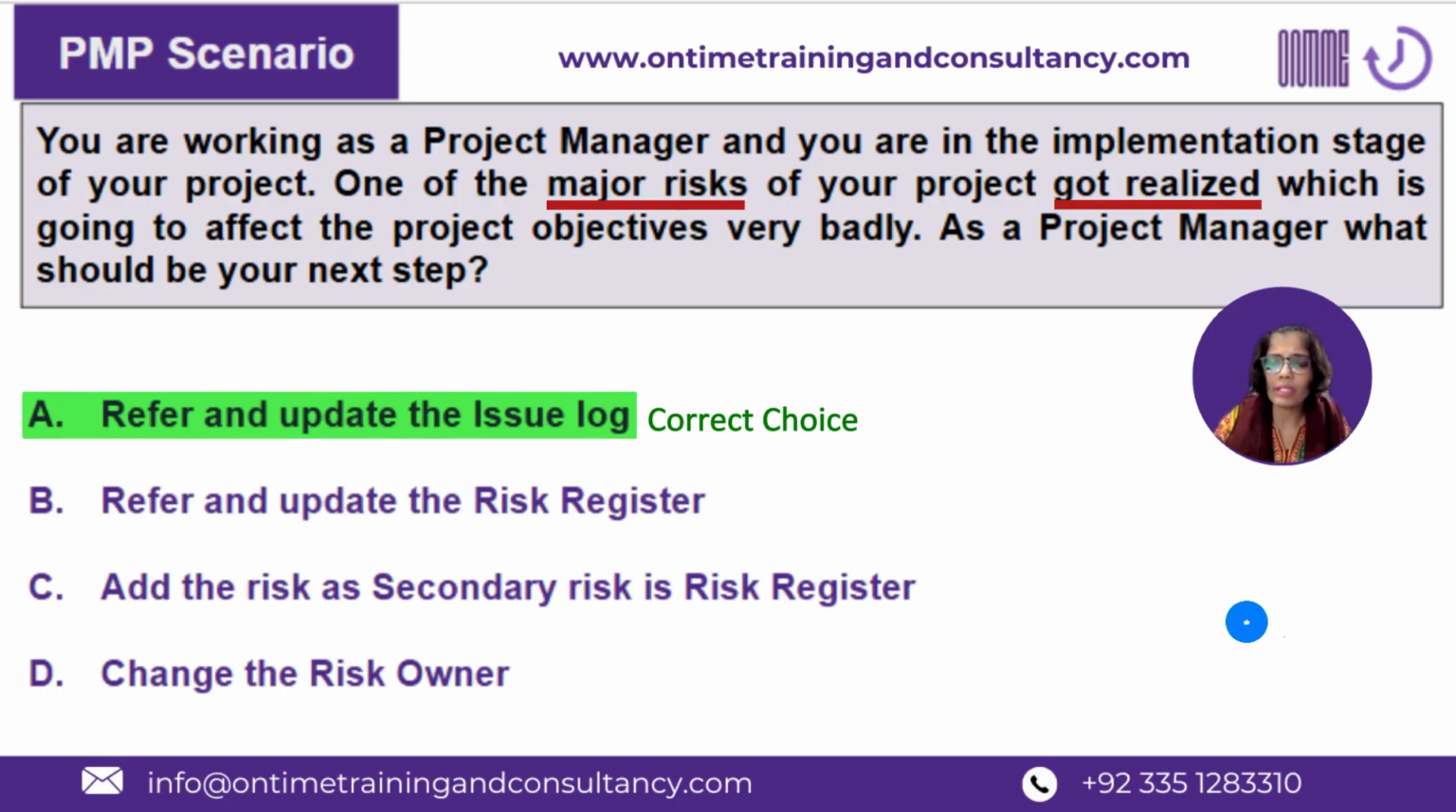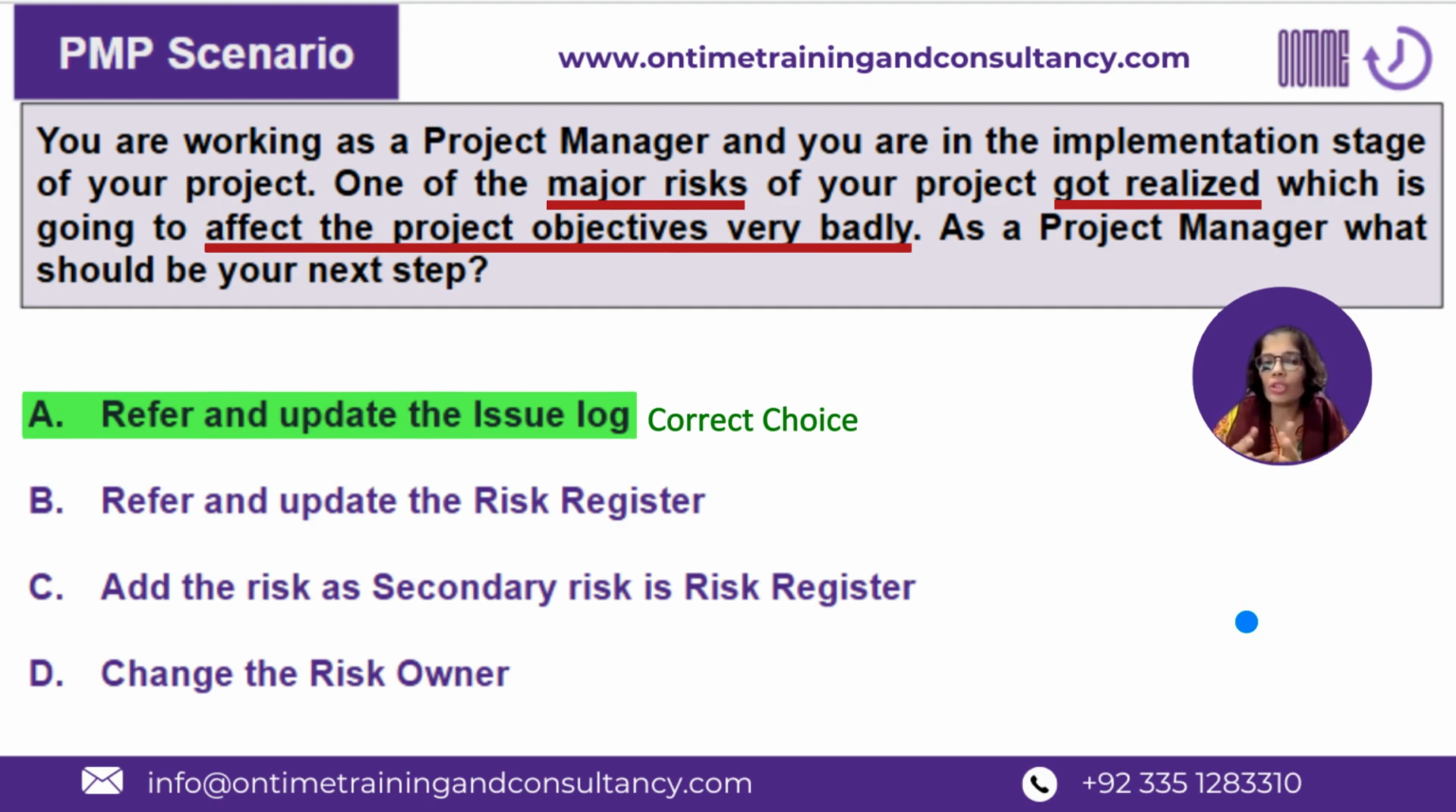And once it has occurred, the scenario is already telling that the impact of this risk is huge and bad. The impact can be on any constraint, it can be cost, it can be schedule, it can be resource, it can be any other area of the project, but that is not mentioned. But what is mentioned is the impact is bad, which clearly is telling that this is an issue. The risk which has a negative impact and gets realized is termed as an issue, right?